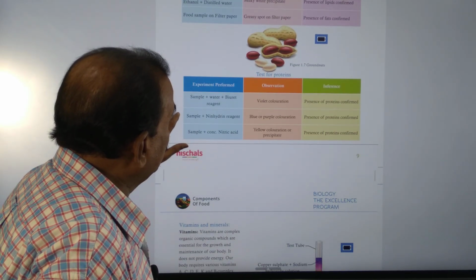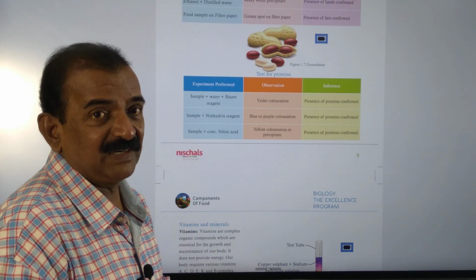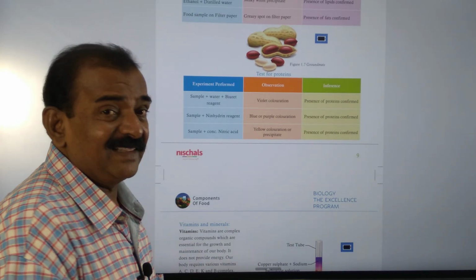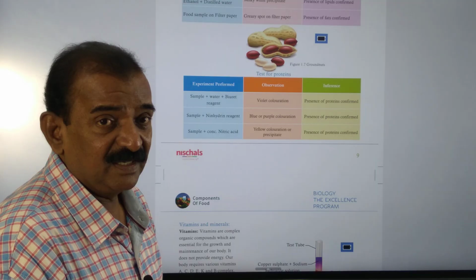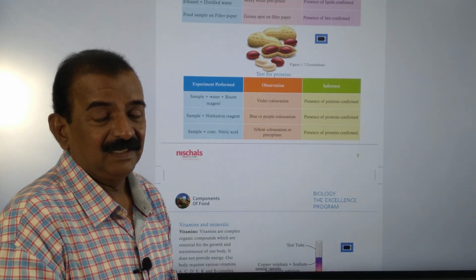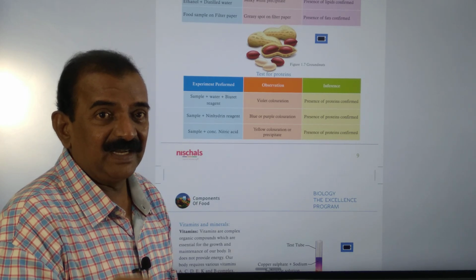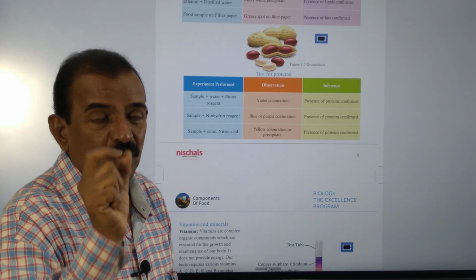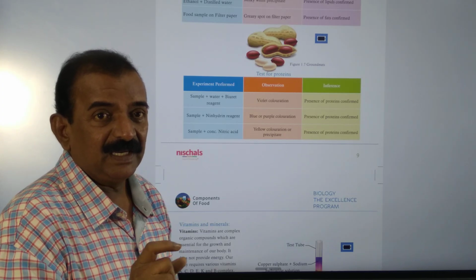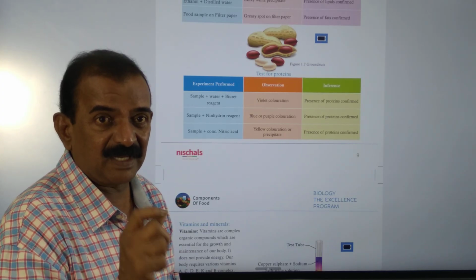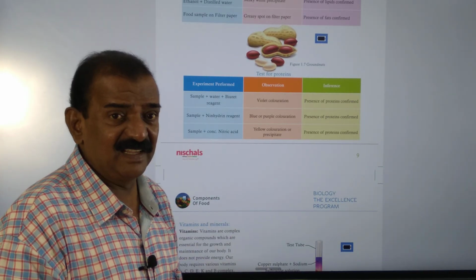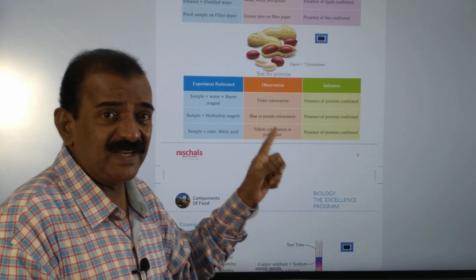And we need to test for the presence of proteins. Here violet coloration is the Biuret test. Take crushed pulses in a test tube and add 10 drops of water, 2 drops of copper sulfate and 10 drops of caustic soda, and you see violet coloration, which indicates the presence of proteins in the food.